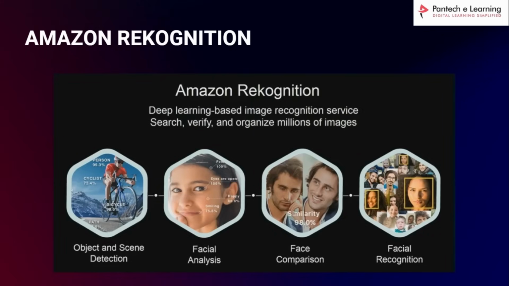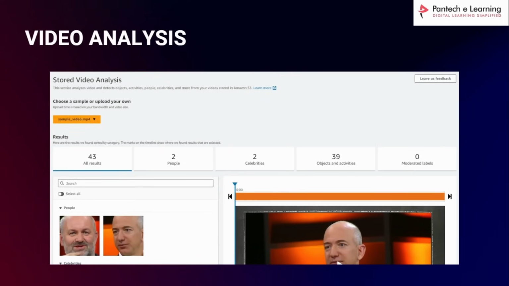So Amazon Rekognition provides a deep learning based image recognition service, where you can detect objects and scenes, facial analysis, face comparison, celebrity recognition, face recognition, etc. So you can achieve these things. Not only images, they also have video analysis. If you upload a video, which is nothing but frame by frame images, it will be analyzed and give you output of what is present in that video, who all it can find, what all objects it can detect, etc. So this is going to be one of the interesting tasks, so we'll see that.